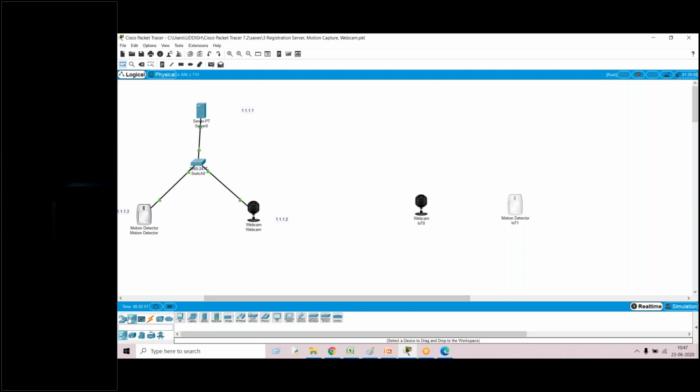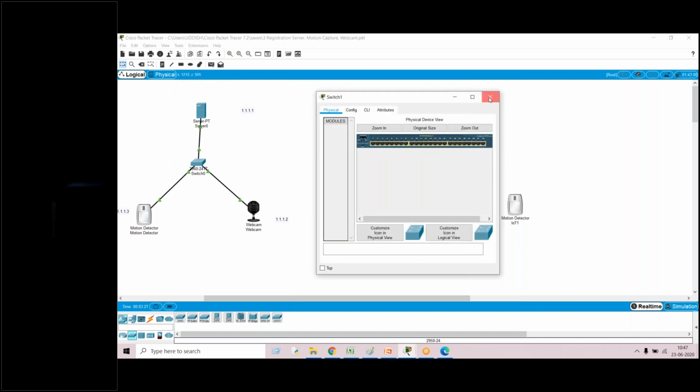Okay, so first I need to choose a server. Server can be chosen from end devices. You just click on the end device, you can see server is available. Okay, so I want to connect all these three devices together. So all these three devices can be connected by using some switch. You go to network devices. In switches, you can choose whatever basic switch you are interested in, any switch. I'll be choosing some 2950, any one specific switch I'll be using.